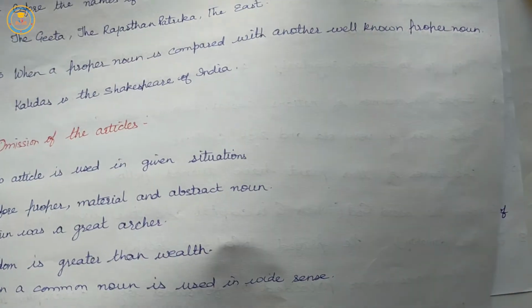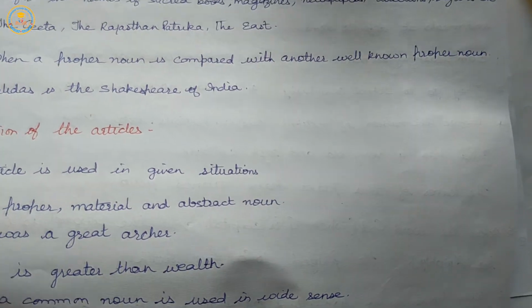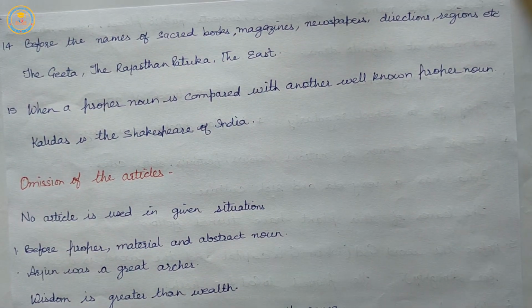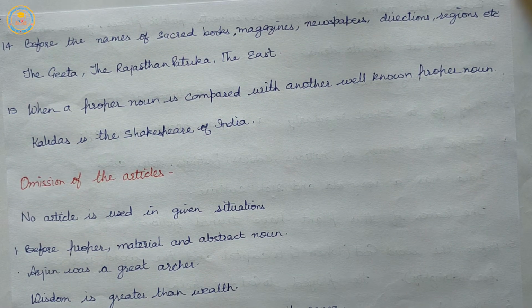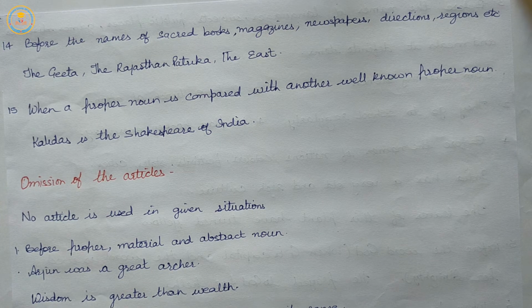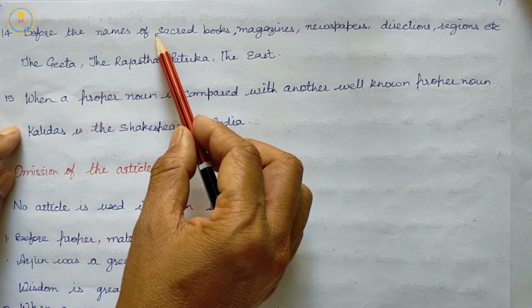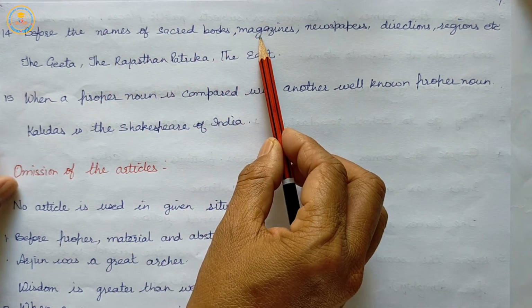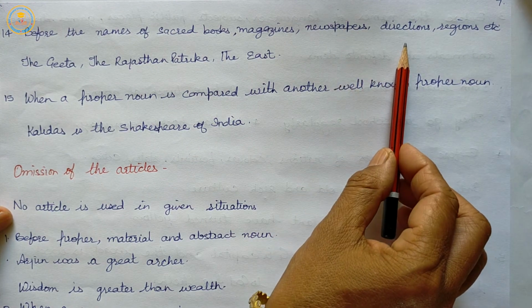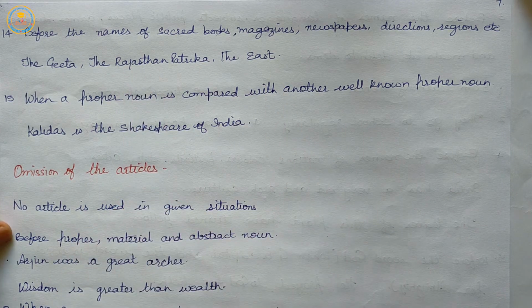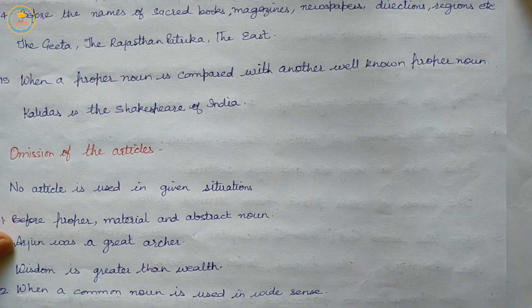Next, before the names of sacred books, magazines, newspapers, directions, regions, etc. Example: the Gita, the Rajasthan Patrika, the East.